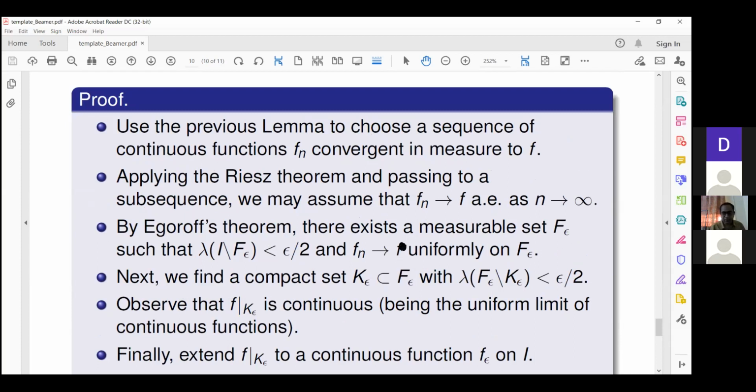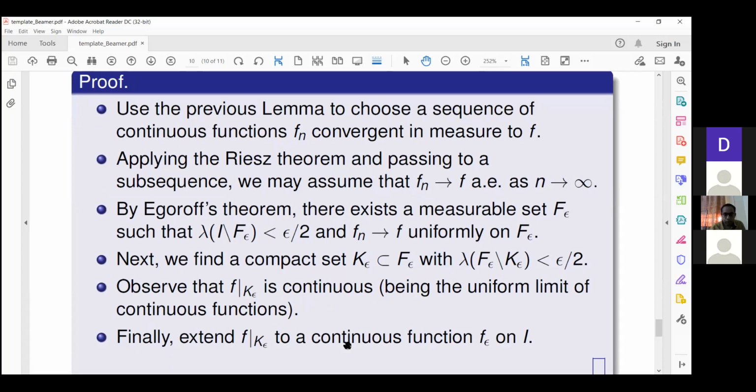Probably it should have been a different symbol, I guess. So observe that f is continuous, and finally, having constructed such a continuous function, at least on the compact set, I extend it to the whole interval.